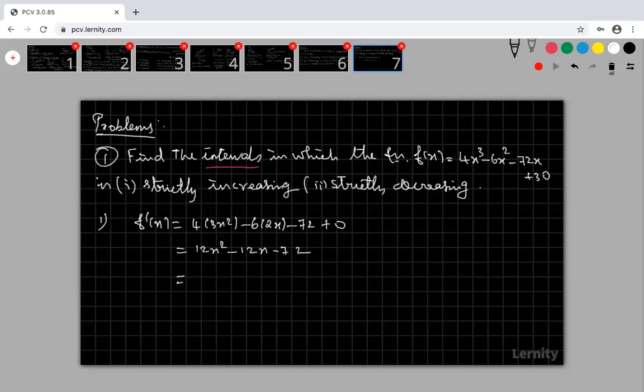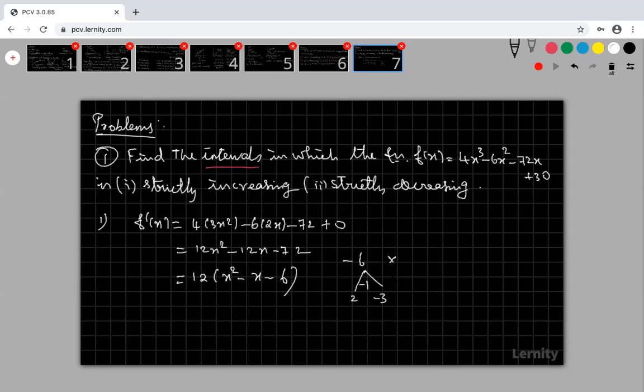First find the derivative and factorize it. How to factorize? First of all, take 12 common. This is x square minus x minus 6. I am factorizing this with minus 6 and minus 1. When I multiply 2 and minus 3, I get minus 6.